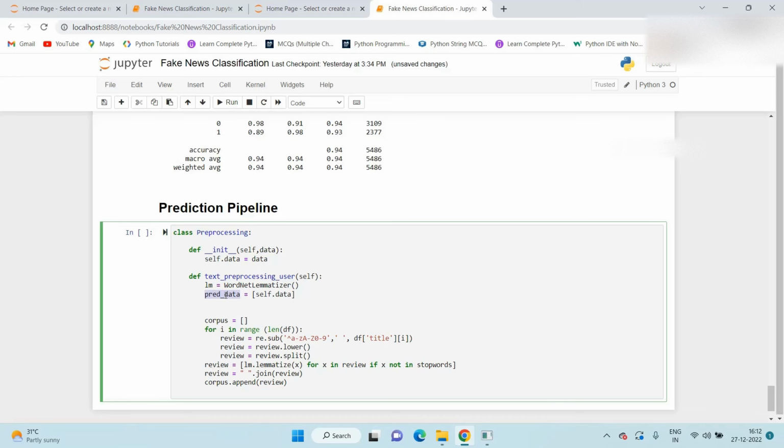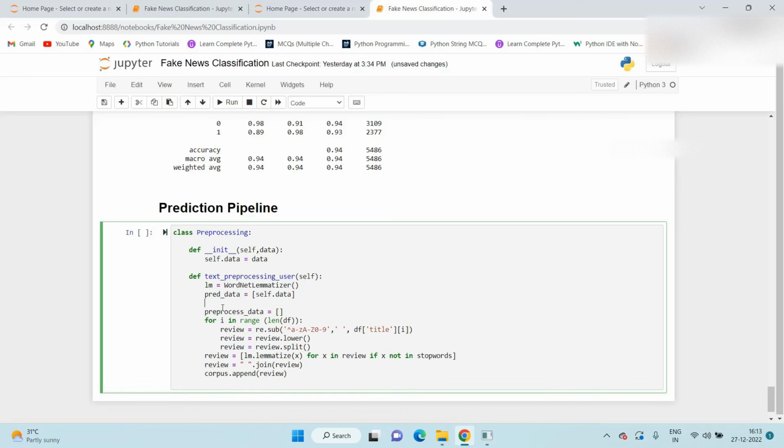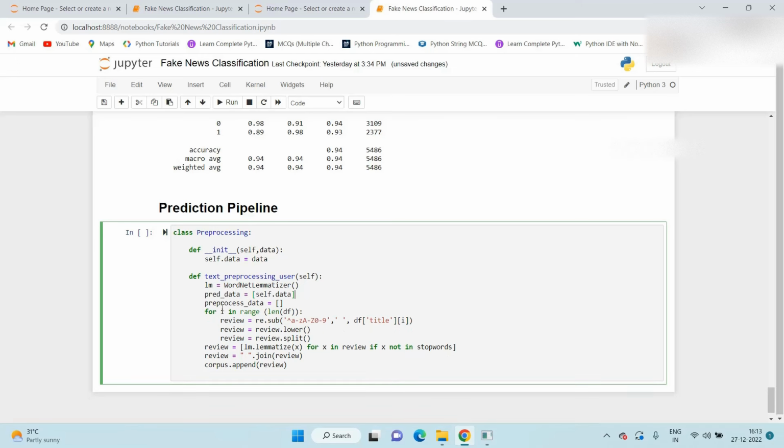That data is stored in this prediction_data. Now, instead of corpus we give the name pre-processed data, so the pre-processed data will be stored here. For data in, instead of the len, now we just pass this pre-processed data.